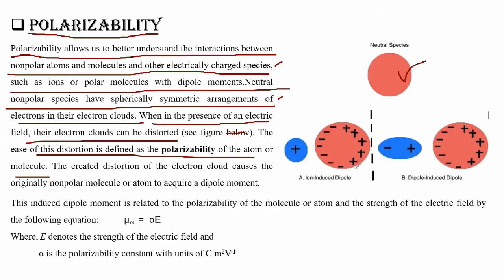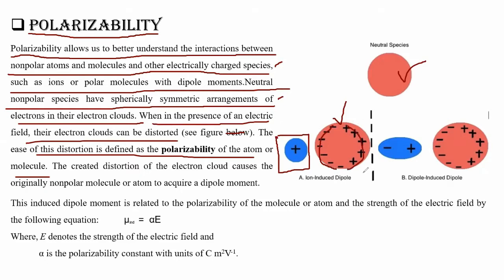Now what happened? Suddenly we have inserted this plus charge as the neighbor of this neutral species. Due to this plus, the minus charge present in the cloud came to this particular side. Automatically the plus will come to the other side.